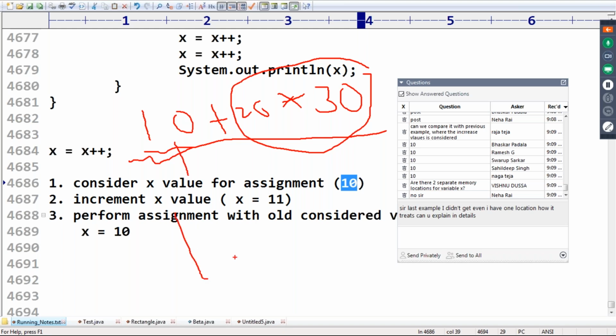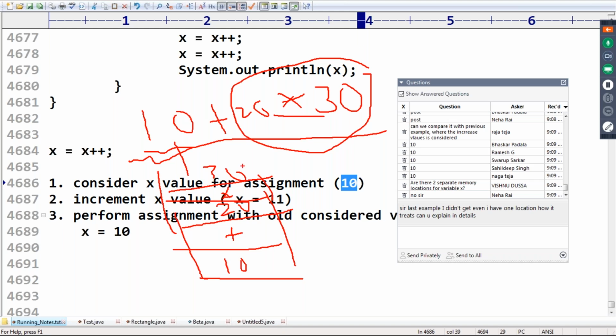This value will be stored temporarily in the temporary location. 10 will be stored here. Next, after that the plus operator will be stored here. Next 20 will be stored here. Next the star operator is there. Star has more precedence, so star and then 30 is here. That's why this total thing will be evaluated. Now again store the result in the stack, 600. Now 600 plus 10, 610. This 610 is stored in the temporary location, and that final value will be assigned to whatever variable you want. So all these temporary results will be stored inside the stack area.